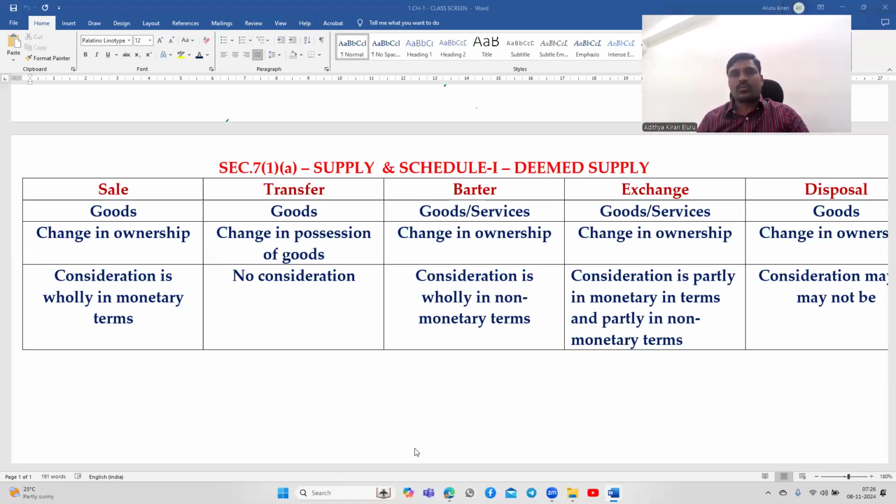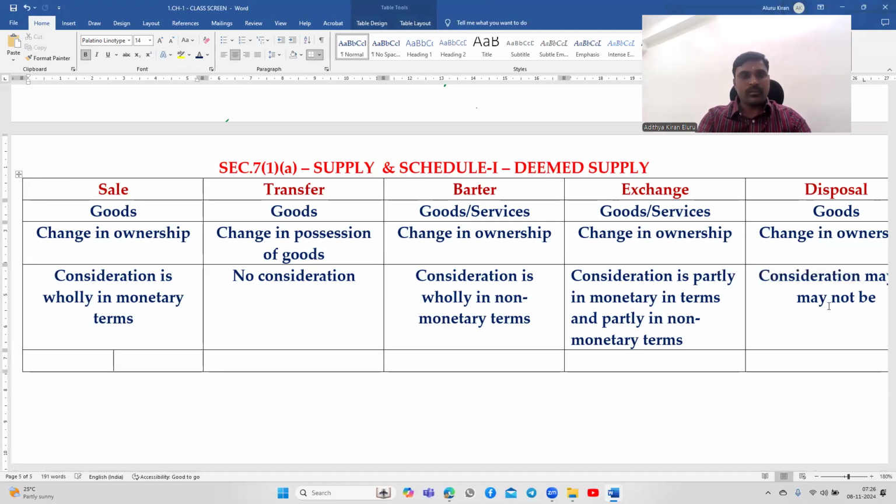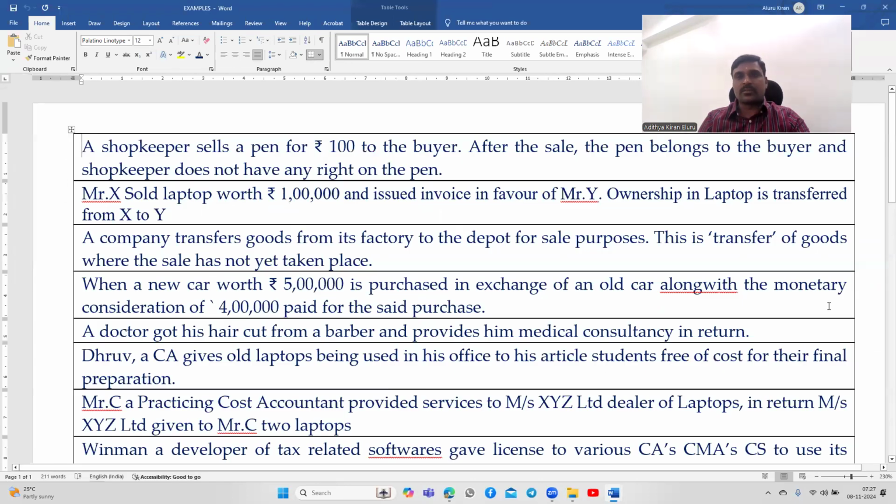These are the brief discussion of sale, transfer, barter, exchange. Now we'll see one by one a few examples for these transactions.